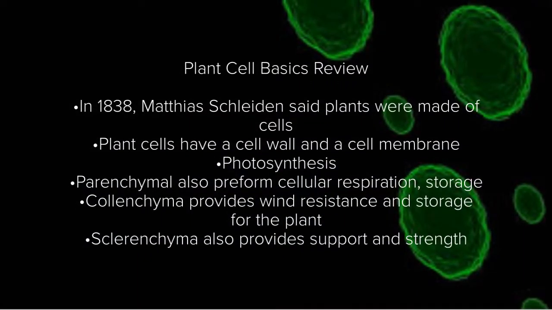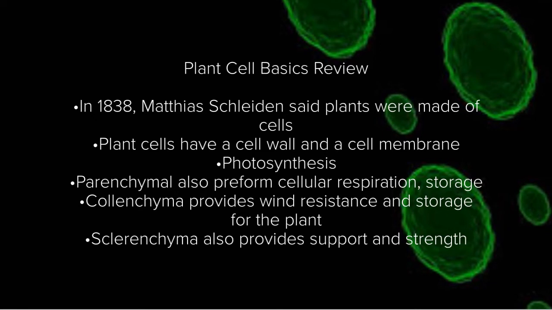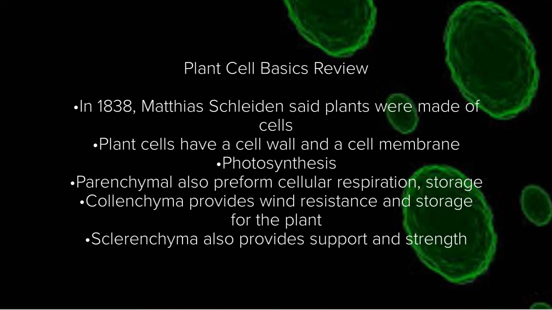Plant cells provide all the functions for plants that will then affect the quality of your daily life. In 1838, Matthias Schleiden said all plants are made of cells. Plant cells have a cell wall and a cell membrane. Plant cells also perform photosynthesis. Their parenchymal cells perform cellular respiration and storage. Collenchymal cells provide wind resistance and storage for the plant, and sclerenchyma also provides support and strength for the plant.